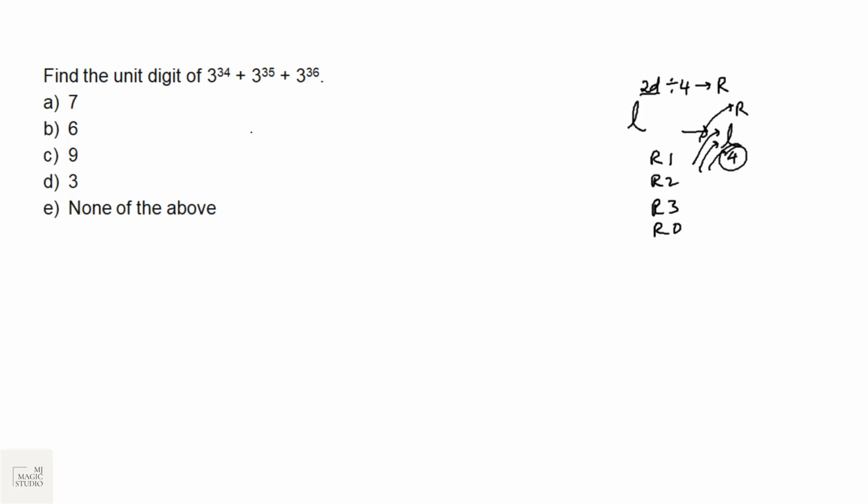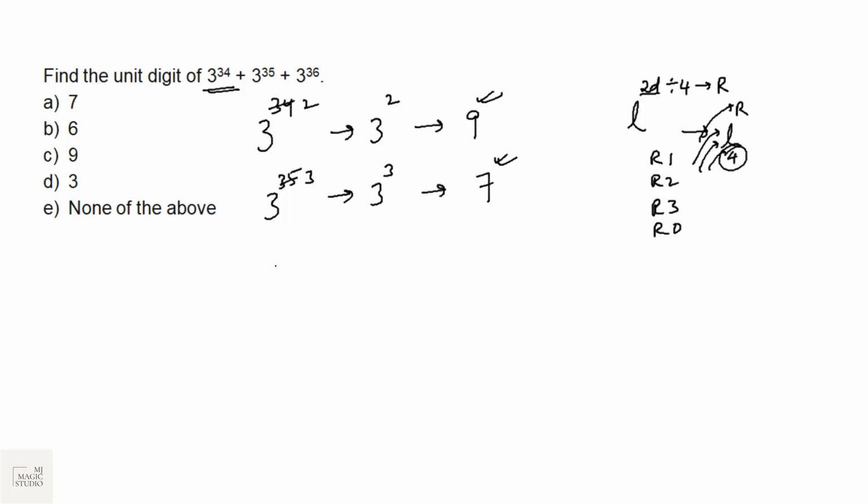That's it. Like we'll do here. 3 to the power 34. 34 when divided by 4 leaves remainder 2. That means we are looking out for the last digit of 3 squared, that is 9. So the last digit of 3 to the power 34 is nothing but 9. Why? Because after every 4 powers, the last digit repeats itself. It follows the cycle of 4. That's why we just divide the power by 4 and look out for the last digit. 3 to the power 35, when divided by 4, remainder would be 3. That is 3 cube. 3 cube is 27, last digit would be 7.